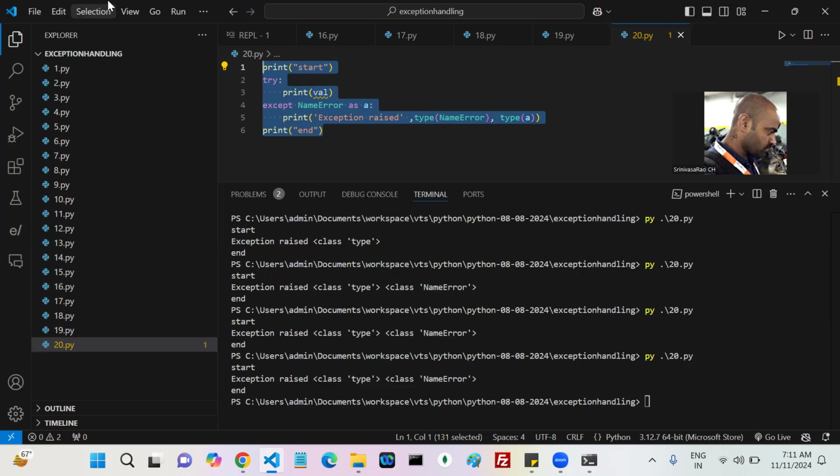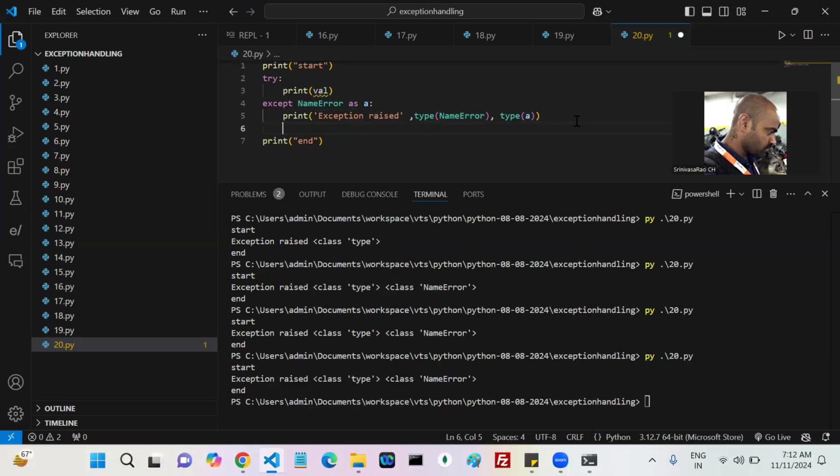If you want that object in the expect block, you have to give the reference. Whenever you give the reference, that particular object is assigned to that reference, so that you can use it. Understood? Got my point? Now my A is which type? My A is an object of this exception class, or not.